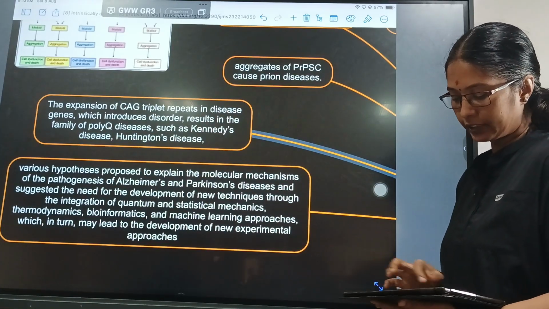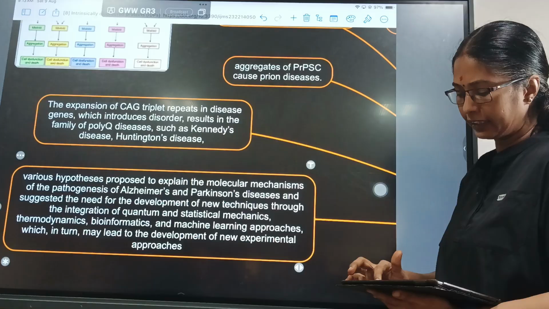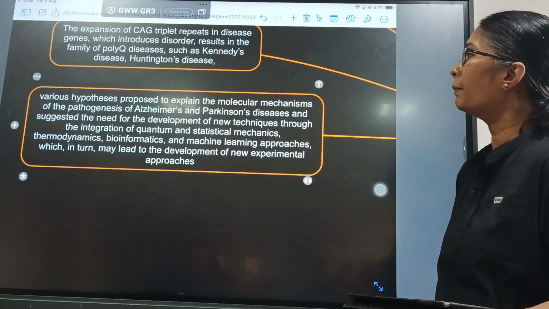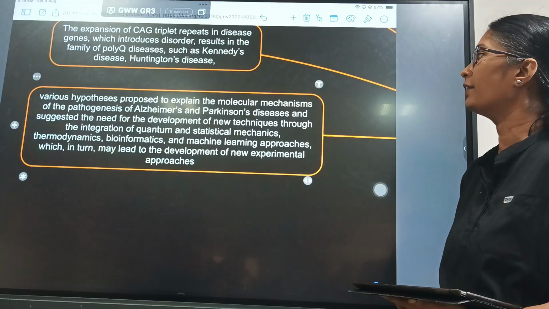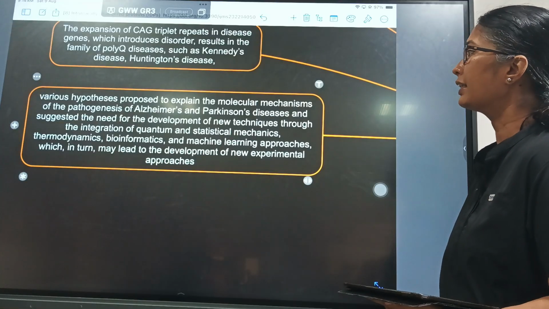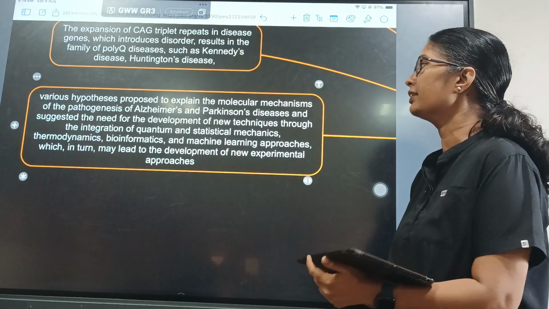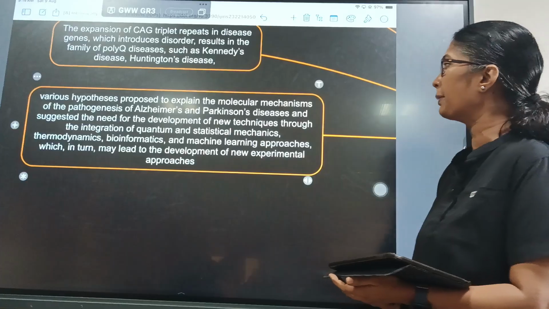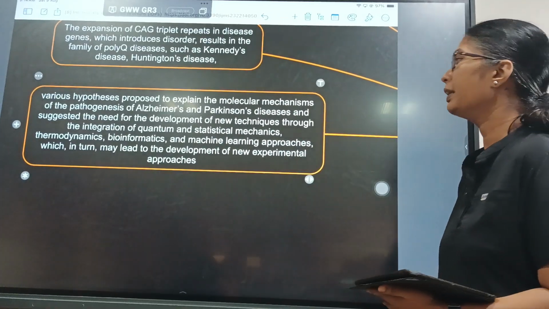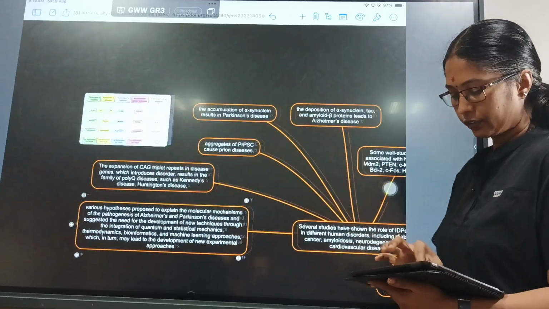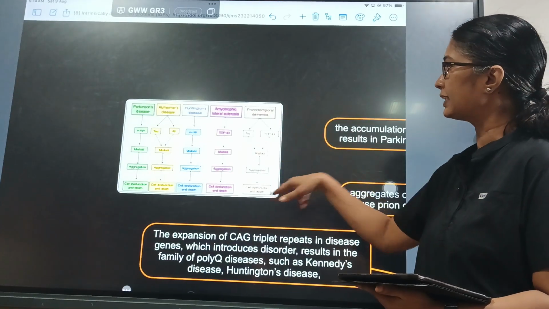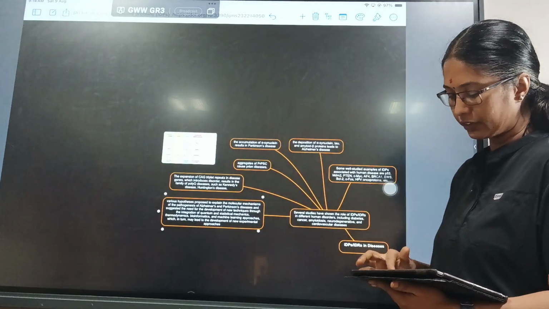And various hypotheses were proposed to explain the molecular mechanisms of pathogenesis of Alzheimer's and Parkinson's disease and suggested the need for development of new techniques through the integration of quantum and statistical methods, thermodynamics, bioinformatics and machine learning approaches, which in turn might lead to development of new experimental approaches in these diseases. So these are the various diseases and the IDPs which are involved in them.